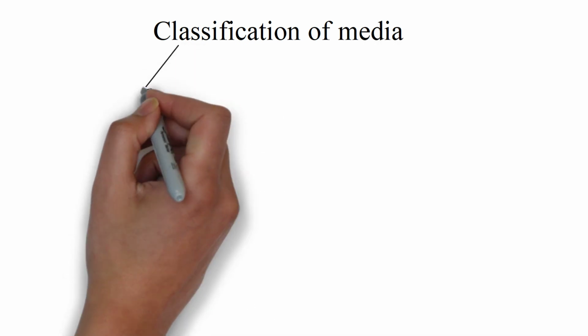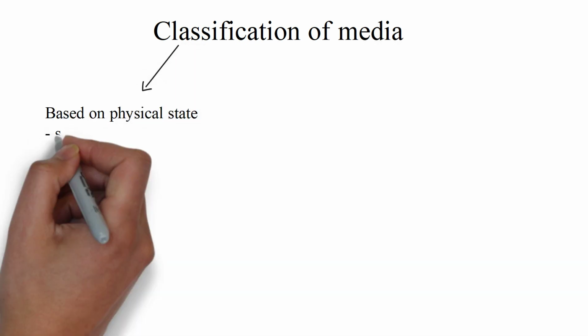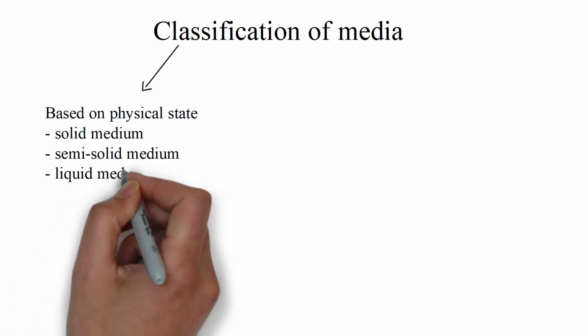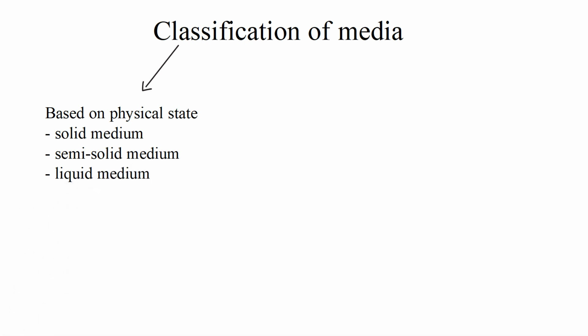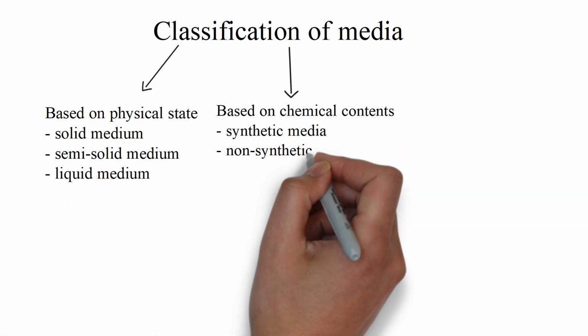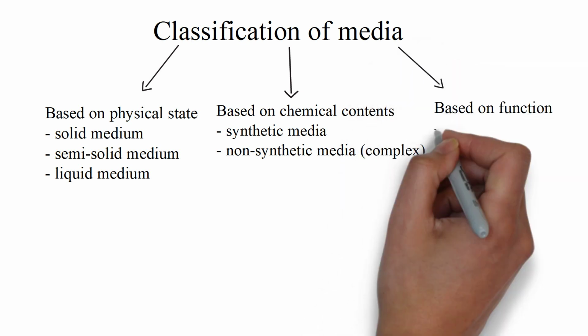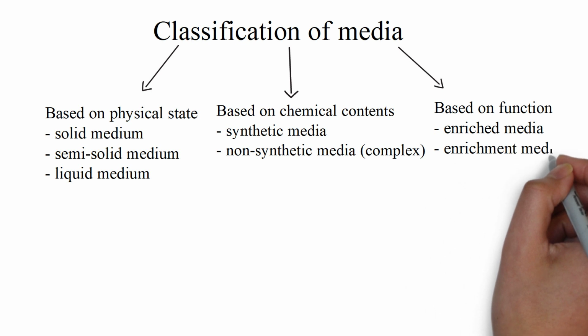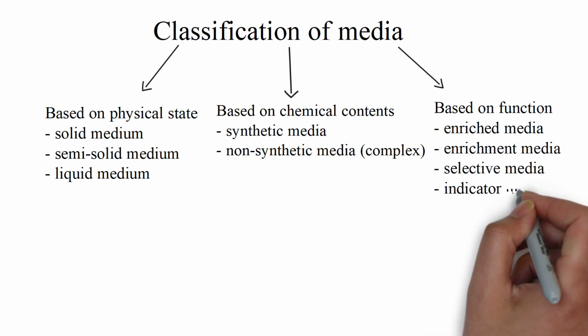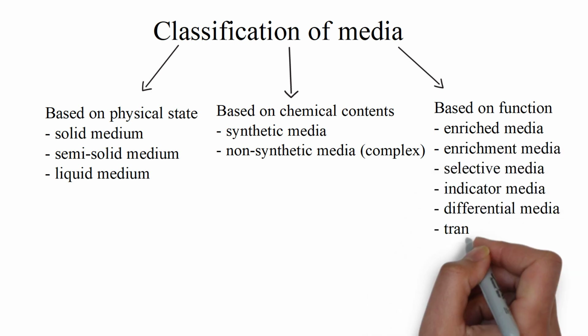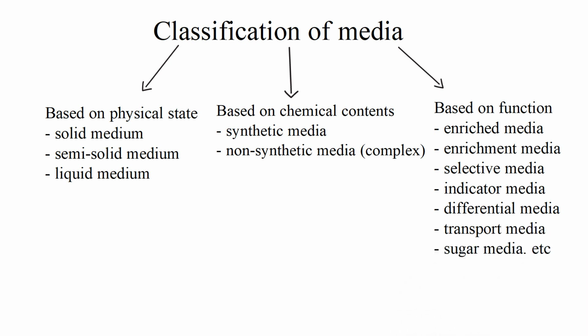Now we move on to the classification of media. Classification of media based on physical state: we have solid medium, semi-solid medium, and liquid medium. Based on chemical content, we have synthetic media and non-synthetic media. And based on function, we have enriched media, enrichment media, selective media, indicator media, differential media, transport media, and sugar media. Now one by one we will see the components of the media, use of the media, and how bacteria grow in that media.